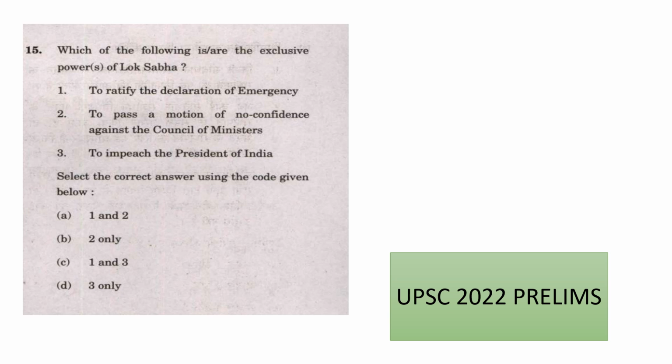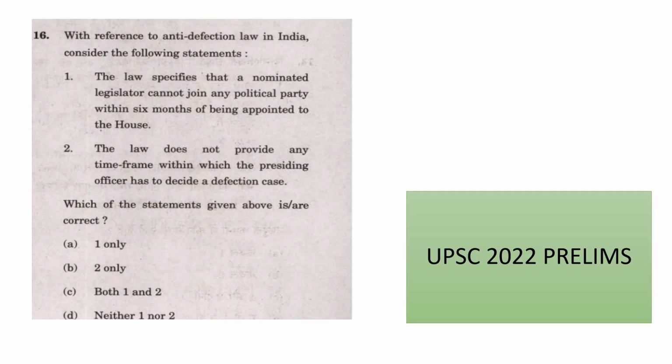And related to national emergency also, a resolution related to the discontinuance of the national emergency is introduced or passed only by Lok Sabha, not by Rajya Sabha. So these are the important functions of the Rajya Sabha and Lok Sabha. We already discussed in which all cases the Lok Sabha is on par with Rajya Sabha, and some areas the Lok Sabha has exclusive privilege, that also we discussed.